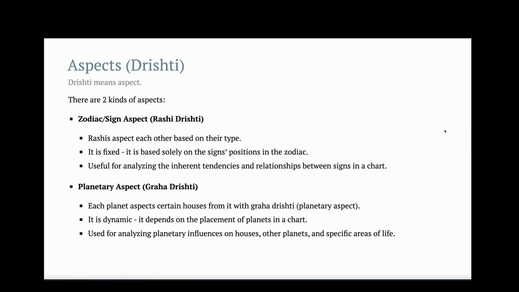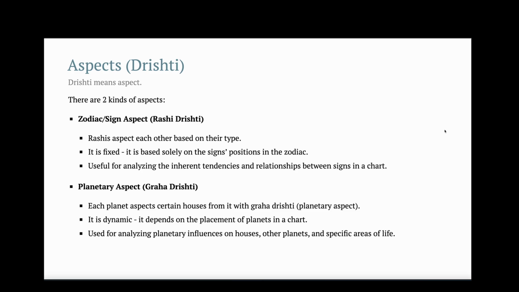Aspect means drishti in Sanskrit. It means to look or to provide light. There are two kinds of aspects. One is the zodiac or sign aspect, called Rashi Drishti. The other is the planetary aspect, called Graha Drishti.